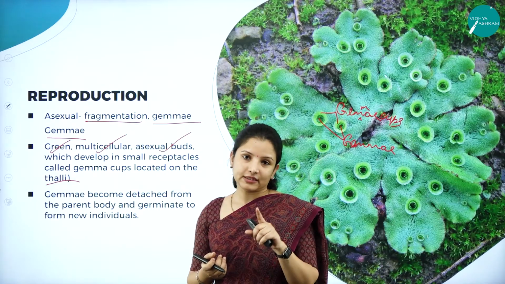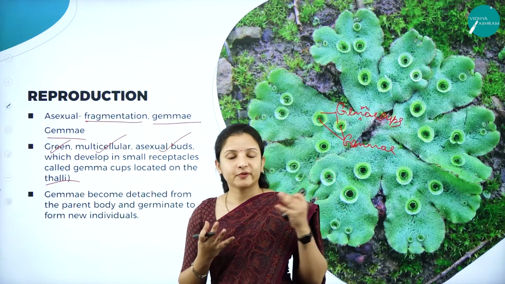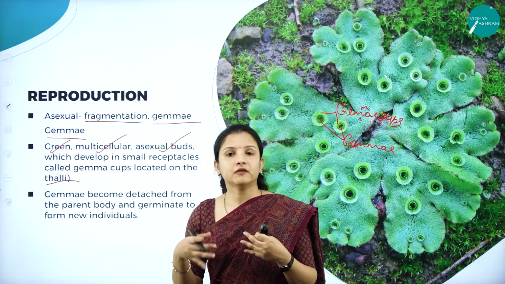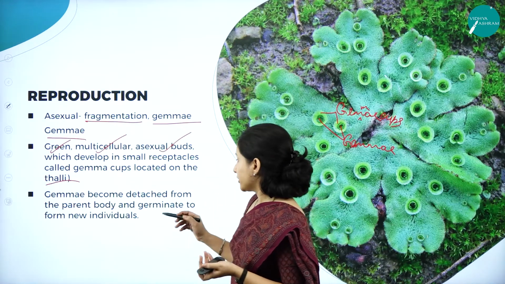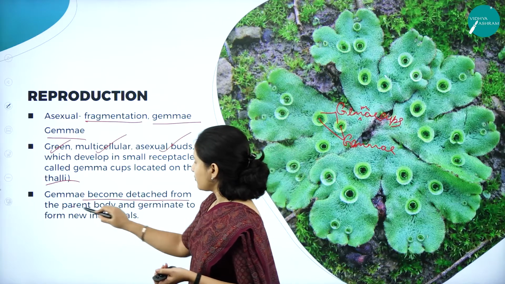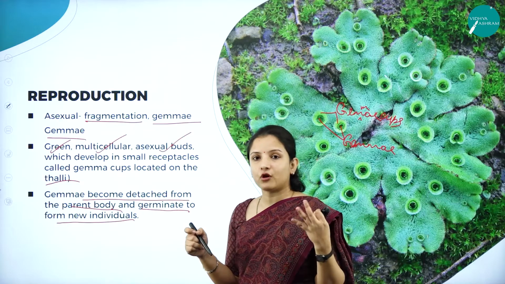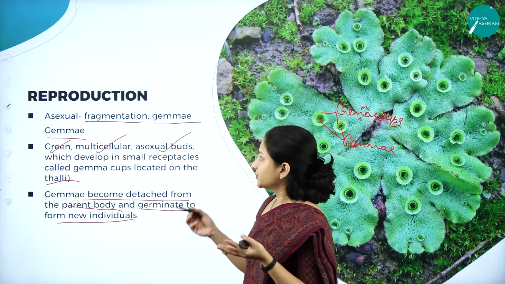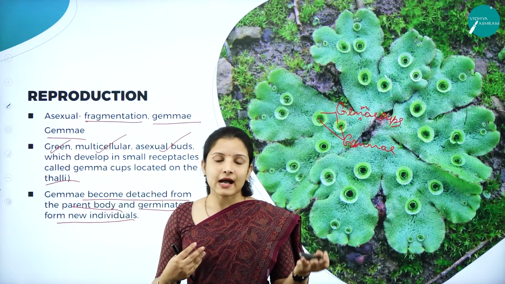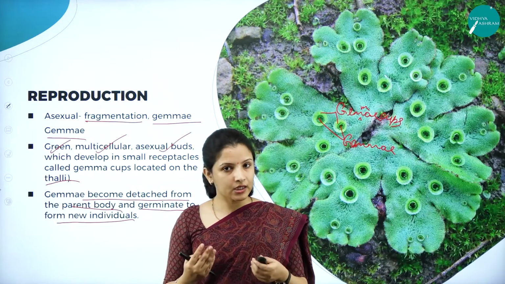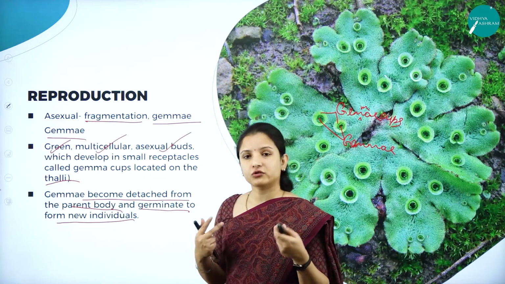That is why it is asexual reproduction. Here the gametes are not involved. What happens? The gemmae cup which is producing the gemmae, when they fall off from the plant body, will develop into a new plant body. So they become detached from the parent body and they germinate and form new individuals, just like the seeds. They germinate and form new individuals or new progenies or new offsprings. So that is why it is asexual reproduction. Here sexual organs are not involved. That is, the antheridia and the archegonia are not at all involved here. So this is about asexual reproduction, wherein fragmentation and the production of gemmae occur.